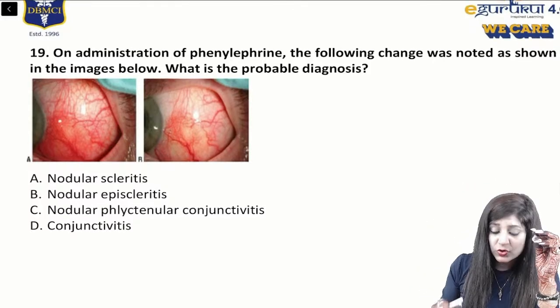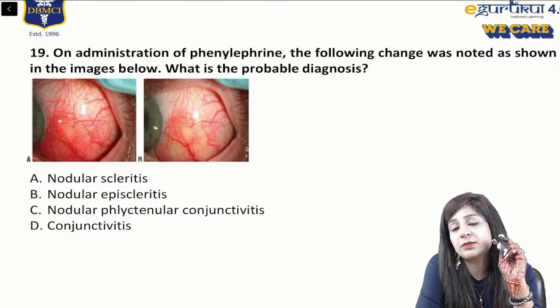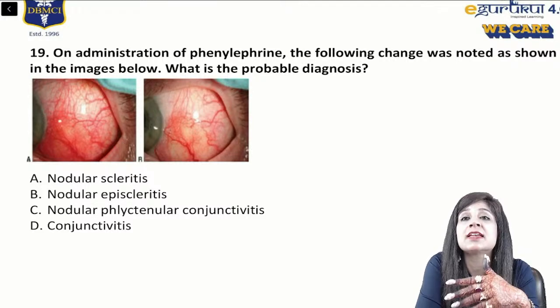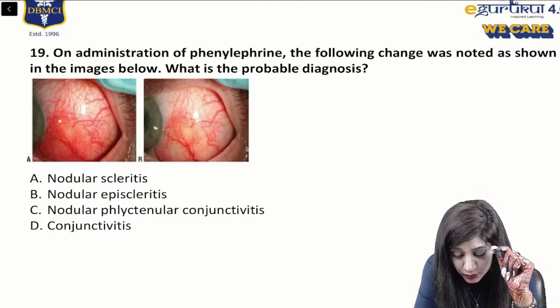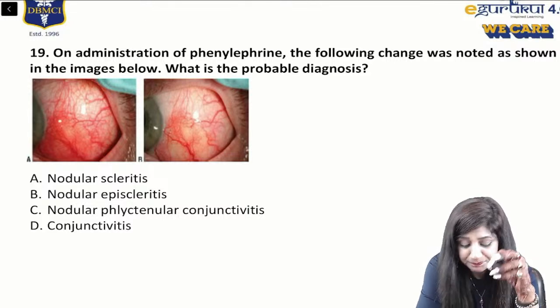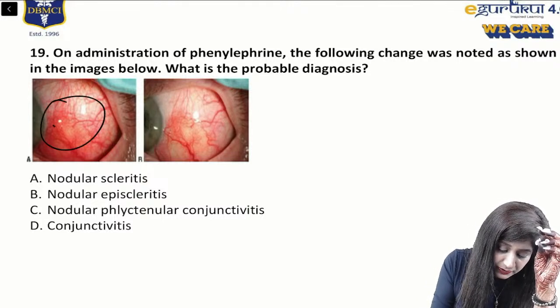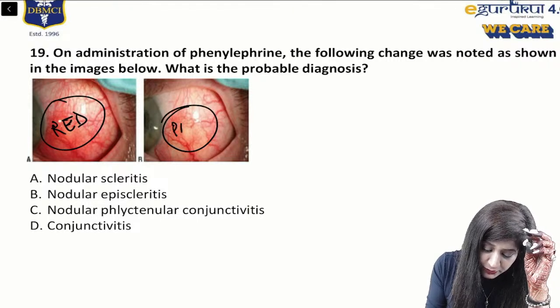Okay, now see this question. This type of question has come up two times in the INI-SET paper, where we had to differentiate between scleritis and episcleritis in the patient depending upon the blanching. So, with the administration of phenylephrine, they are saying this is the red one, and then we have the pale one, you can see.